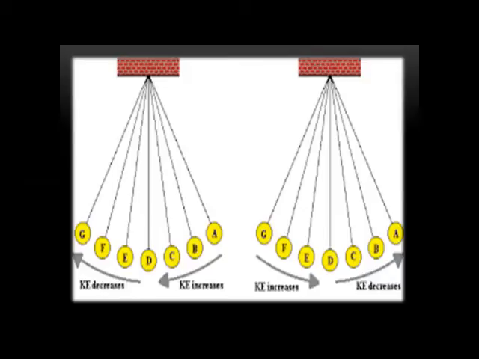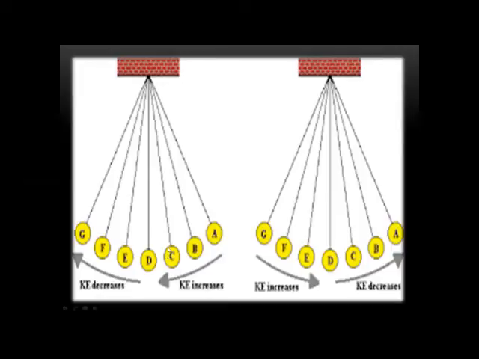We understood that the ball reaches G and returns back. That means the maximum kinetic energy is consumed and decreases to reach the maximum potential energy, and then it returns back.